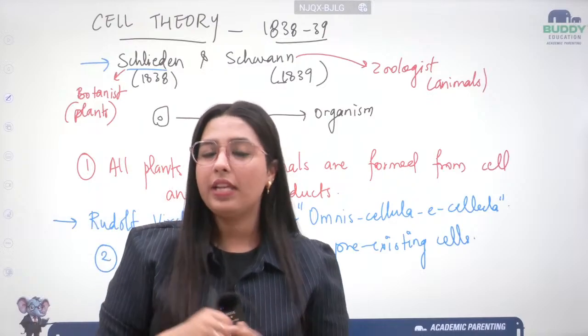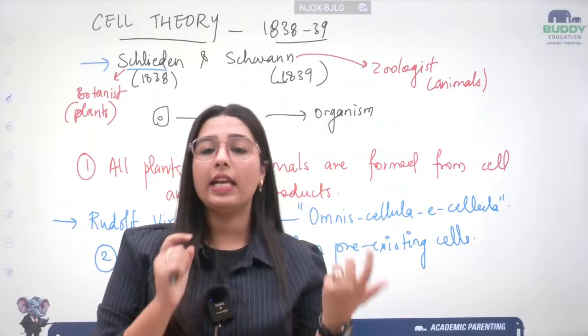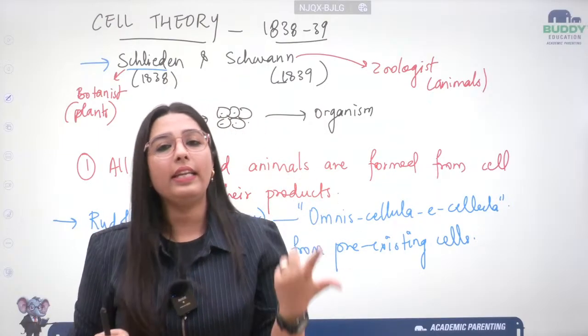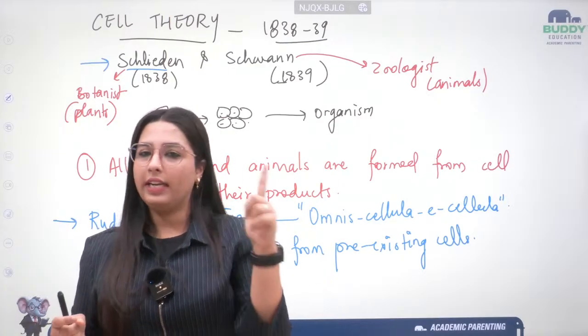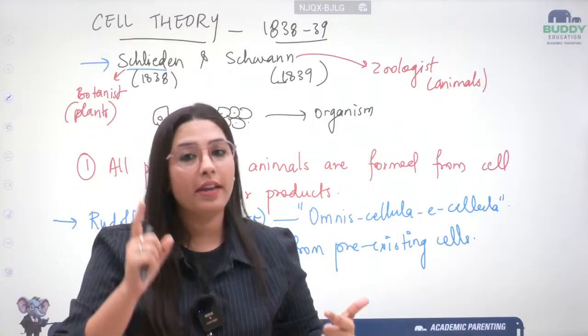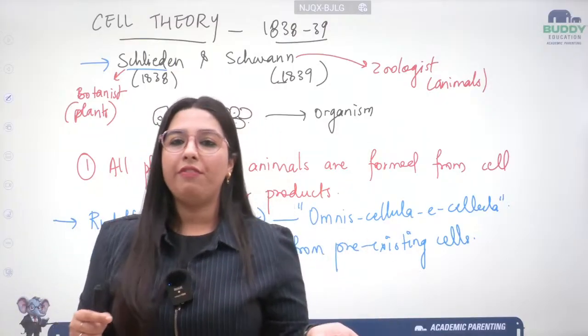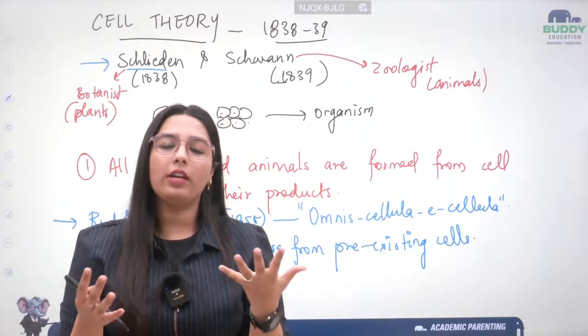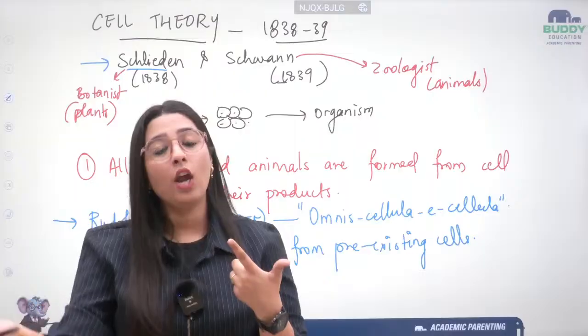Then after definition of cell, what we have studied is cell theory, that the cell theory was given by two scientists, Schleiden and Schwann, in the year 1838 and 39. Schleiden in the year 38 and Schwann in the year 39. Okay, then what did they say? They said that all living organisms are formed from cell and their products.